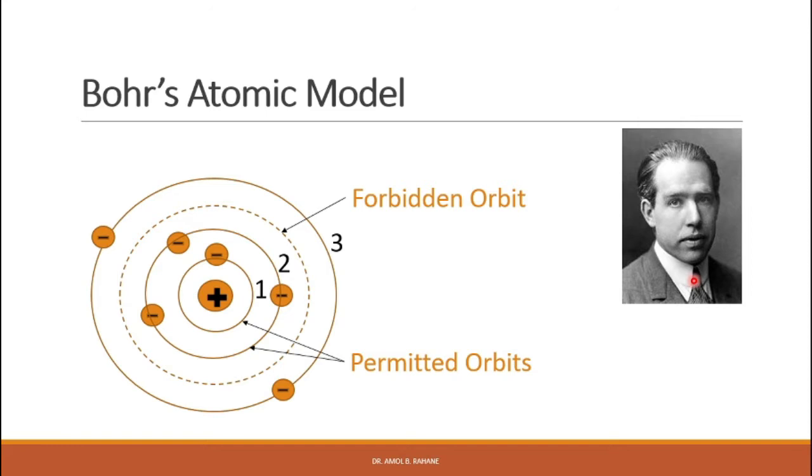Thomson proposed an atomic model based on his experiments, and we know that this model was discarded by Rutherford's alpha particle scattering experiment. On the basis of that experiment, Rutherford proposed a model known as Rutherford's nuclear model that we have already studied in the previous lecture.